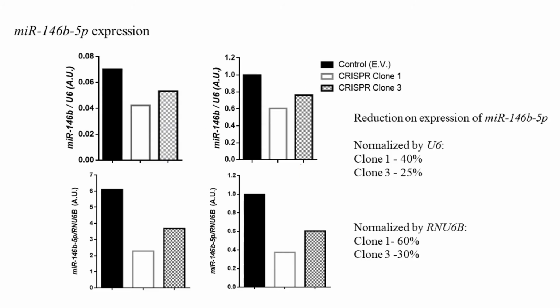Our first step after selecting the clones was to measure the expression of MIR146B by RNA quantification. The level of MIR146B-5p went down by roughly 40 and 25% on the test normalized by U6 and 60 and 30% on the test normalized by RNU6B compared to the control in clone 1 and 3 respectively. After the confirmation of lower quantities of MIR146B-5p in the treated groups, the in vitro tests were performed.